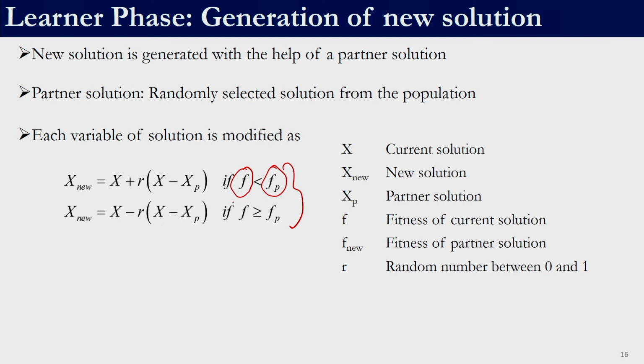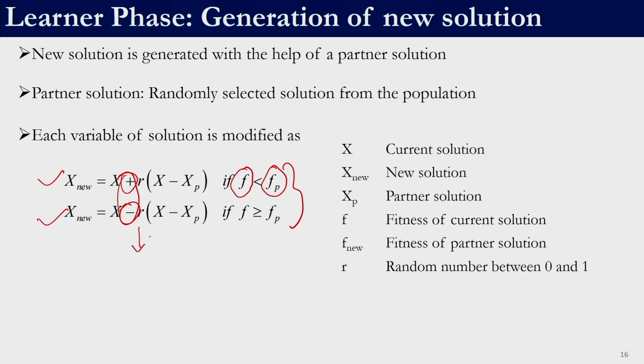If the fitness function of the member is better than the fitness function of the partner, then this equation is to be used, else this equation has to be used. The only difference between these two equations is that in one case you need to add this vector and in another case you need to subtract this.